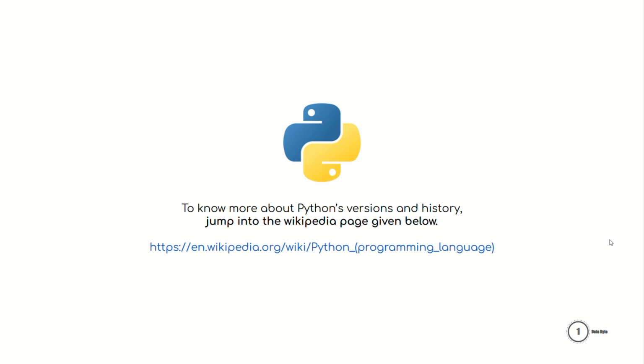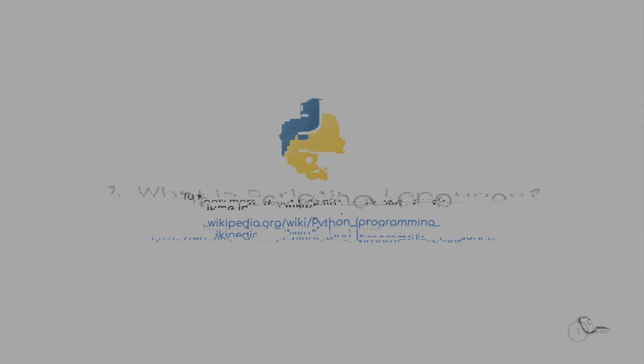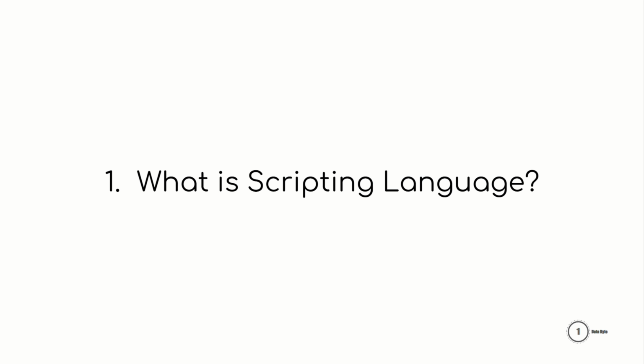To know more about Python's versions and history, jump into the Wikipedia page given below. It will give you more understanding about Python's history. Now let's start with the terms that we noted during the Python introduction.